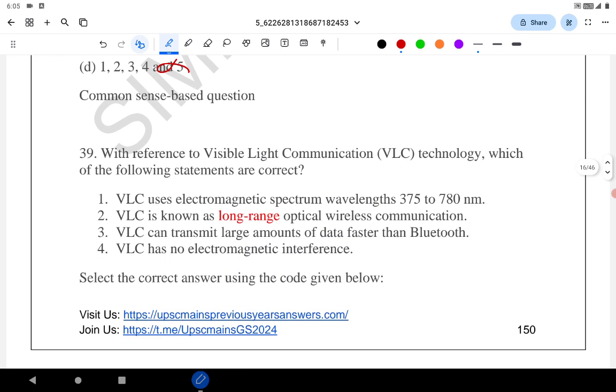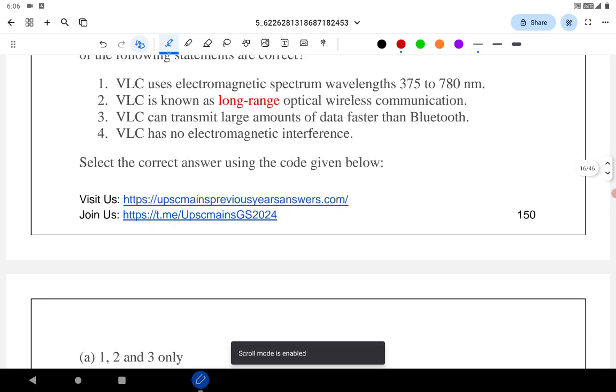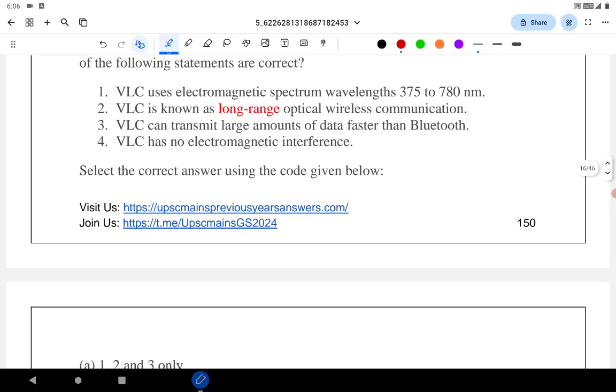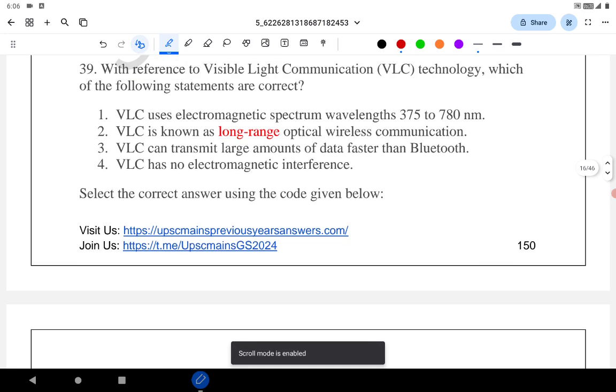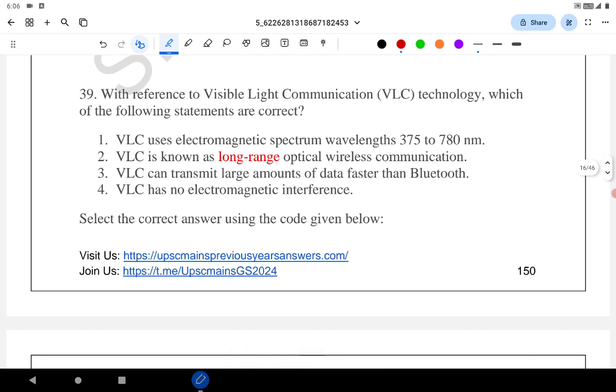With reference to the visible light communication technology, which one of the following statements are correct? VLC uses electromagnetic spectrum wavelength 375 to 780 nm. VLC is known as a long range optical wireless communication. VLC can transmit a large amount of data faster than Bluetooth.